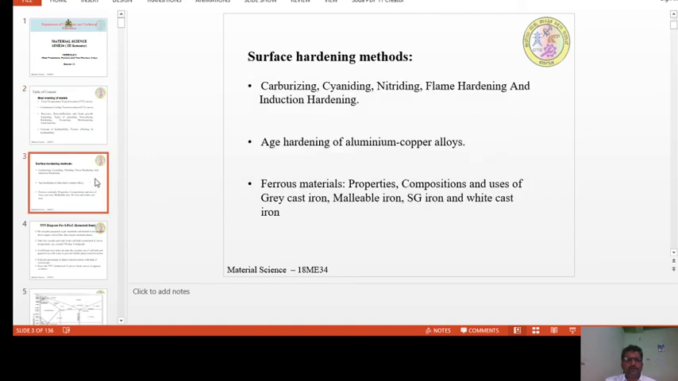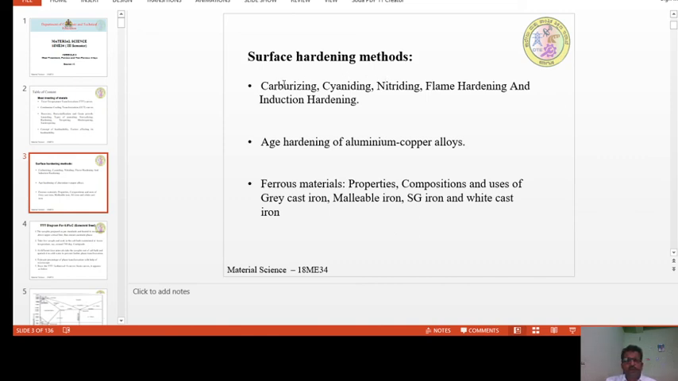Other contents of this module are surface hardening methods. In the previous slides, we have seen heat treatment methods, and here it is surface hardening methods. These are two different things. In the case of heat treatment, the bulk or entire product is heat treated, whereas in the case of surface hardening, only the surface, to an extent of 0.6 or 0.8 depending upon the requirement, is treated.